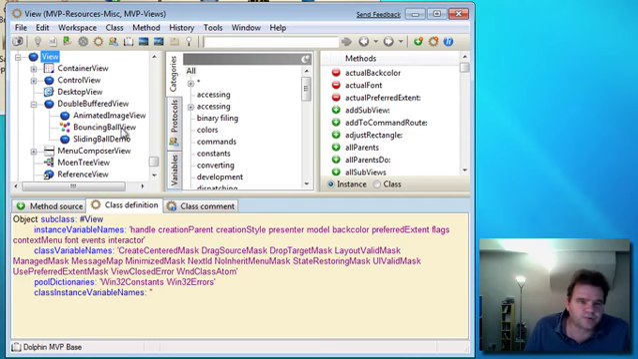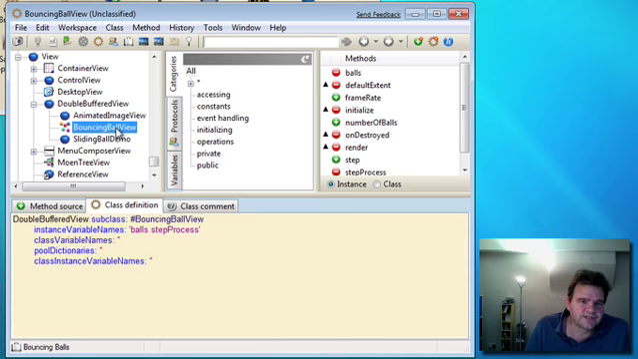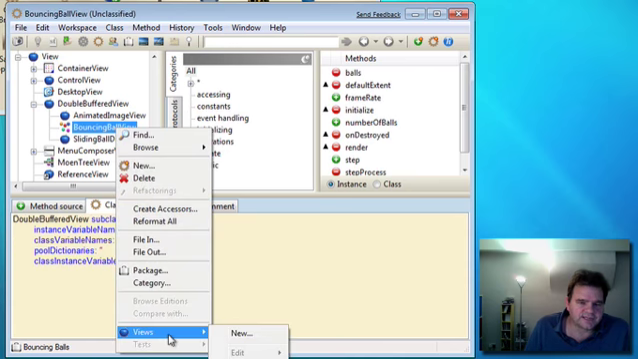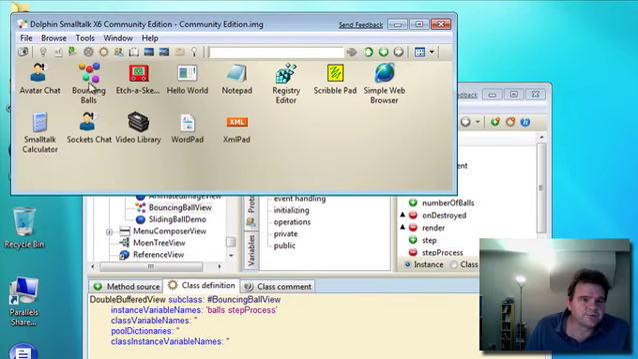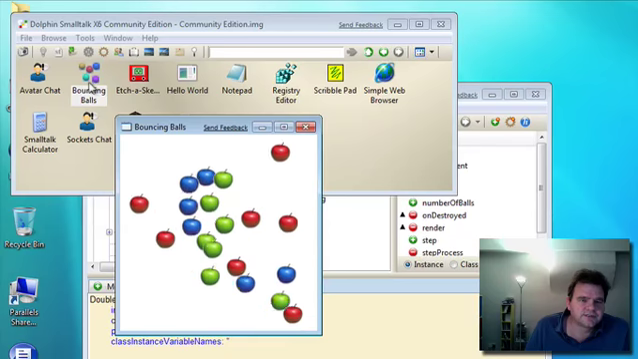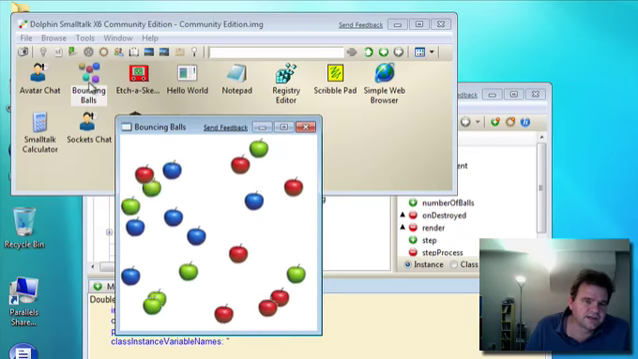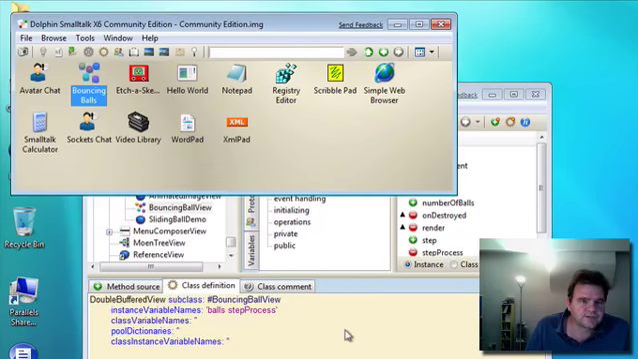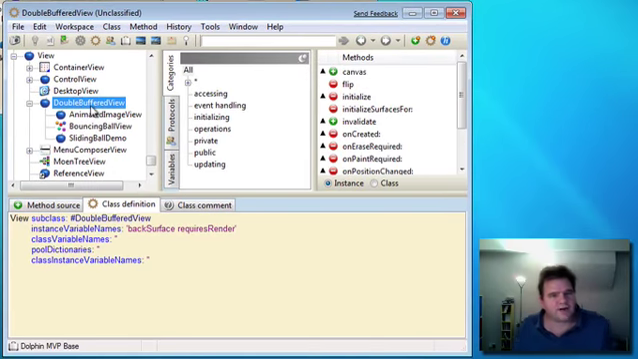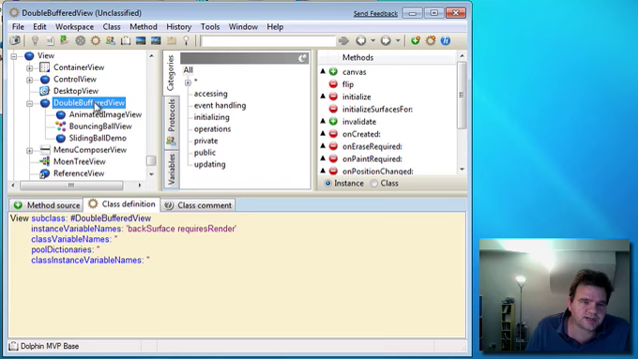One is this bouncing ball view, one is a sliding ball demo. And if I just show you the bouncing ball view, you'll get the idea that we can do smooth animation with this class. So if I right click on here, go to the samples and choose bouncing balls, this is an example of the animation feature of that double buffer view. Okay, so going back here, let's create our ATC view class as a subclass of DoubleBufferView.